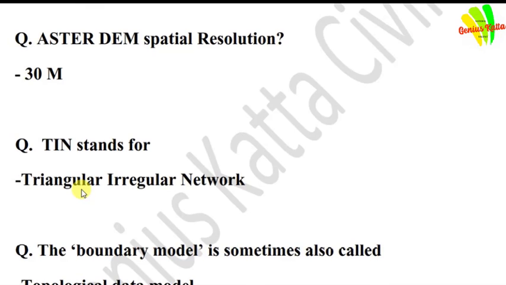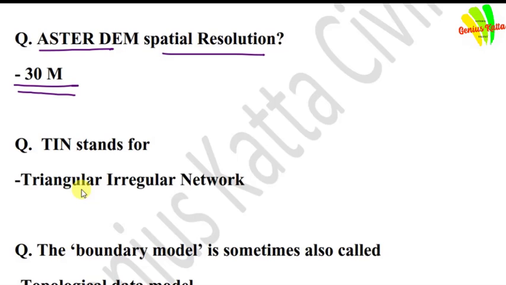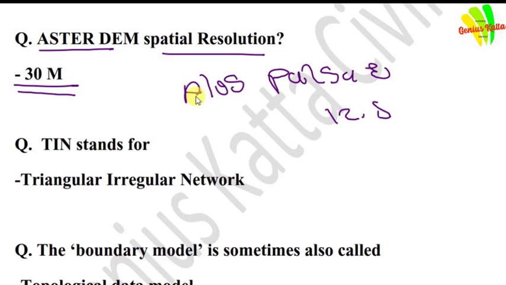Next question is Amsterdam spatial resolution. Answer is 30 meter. Friends, ALOS PALSAR data resolution is 12.5 meter. And Cartosat-1 is 24 meter.